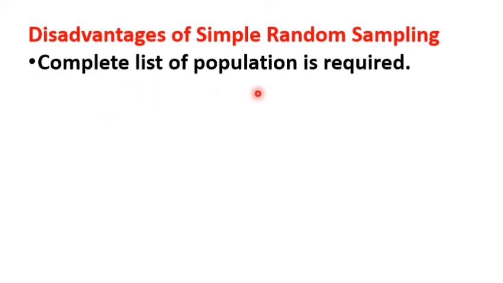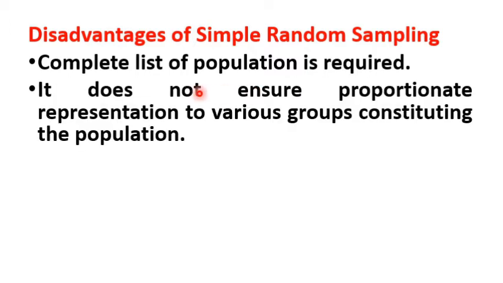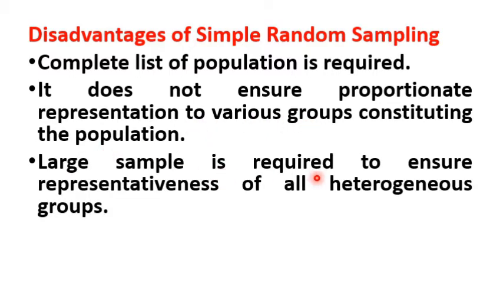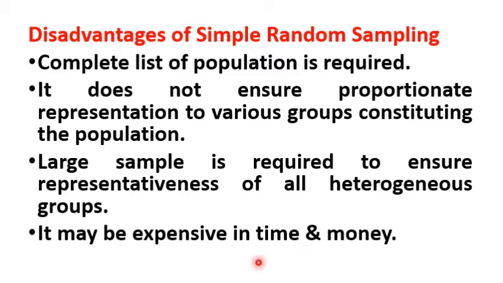Then disadvantages of simple random sampling. The complete list of the population is required to select a sample under simple random sampling. It does not ensure proportionate representation to the various groups constituting the population. If the population consists of heterogeneous groups, it may not ensure proportionate representation. A large sample is required to ensure representativeness of all heterogeneous groups. Then it may be expensive in time and money.